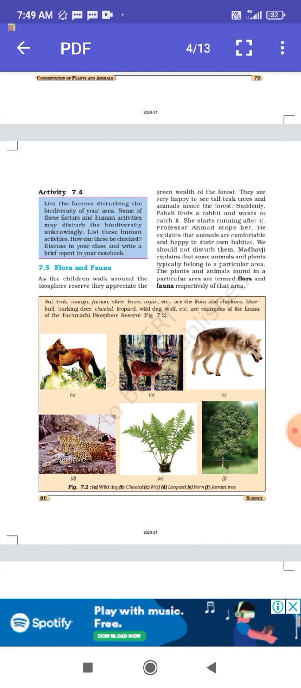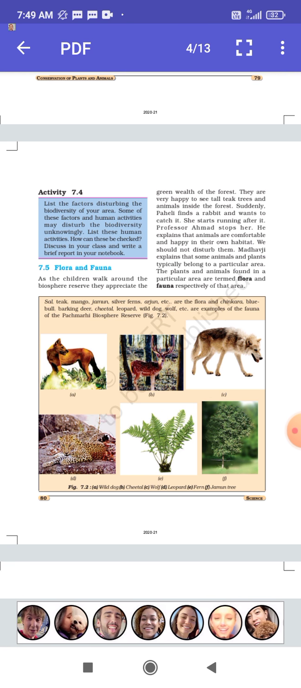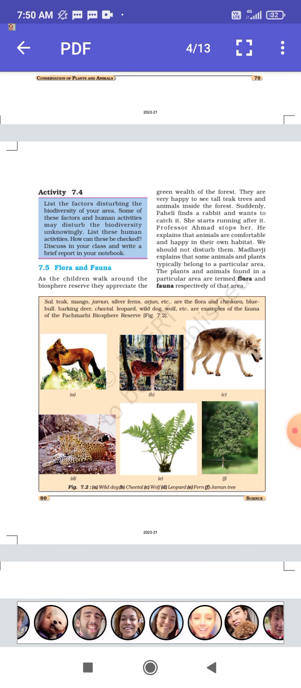Here it is written that sal, teak, mango, jamun, silver ferns, arjun, etc. are the flora, and chinkara, blue bull, barking deer, cheetal, leopard, wild dog, wolf, etc. are the examples of the fauna of the Panchmari Biosphere Reserve. So in the Panchmari Biosphere Reserve, the flora found in this area are sal, teak, mango, jamun, silver fern and arjun, and chinkara, blue bull, barking deer, cheetal, leopard, wild dog and wolf are the fauna particularly found in this area. Okay, now you can see the diagrams of different plants and animals.